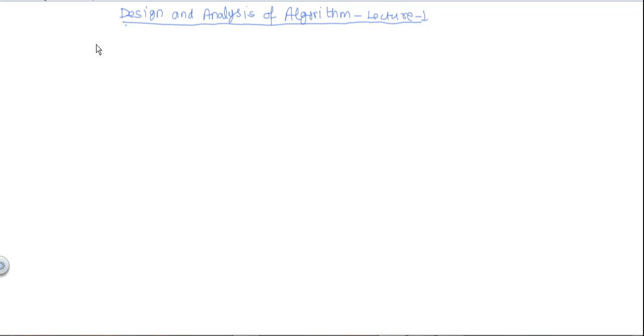Now we will study the subject design and analysis of algorithms. So in this subject we will do the designing of new algorithms and will analyze their complexity. So to understand this subject we must understand first of all what is algorithm.